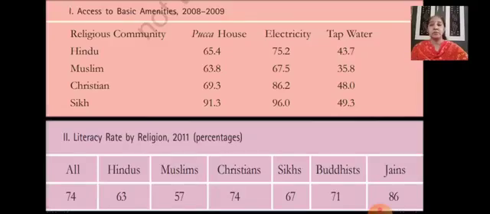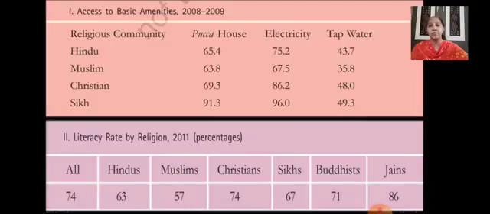See, in the Hindu column, you will see Pakka house 65.4%, electricity 75.2%, whereas tap water is 43.7%. Whereas in the Muslim community, you will see 63.8% have a Pakka house, 67.5% get electricity, and 35.8% get the tap water facility.